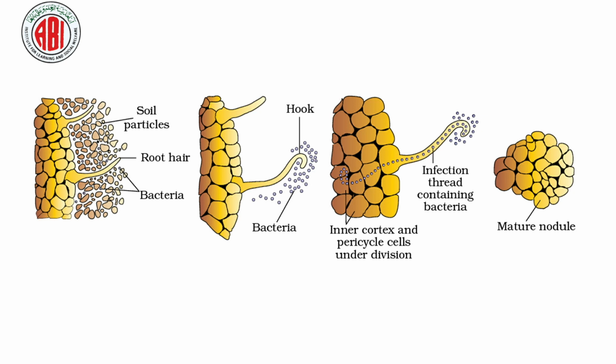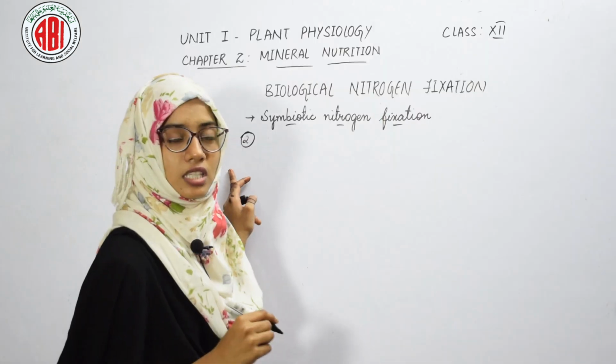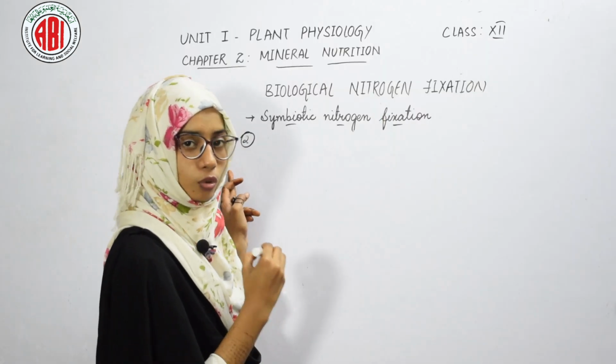When the infection thread reaches the cortical cells, it changes into bacteroids or the nitrogen fixing cells. The bacteroids initiate the division of the cortical cells and help in the formation of a mass of cells, that is, the nodule. So in this way the nodule formation takes place through bacteroids and the modified nitrogen fixing cells. These cells help in maintaining the anaerobic condition in the nitrogen fixation process. The first step was formation of root nodule.